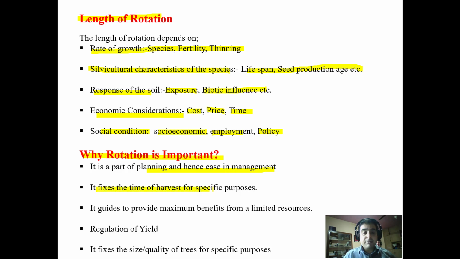It fixes the time of harvest for specific purposes. It guides to provide maximum benefits from a limited resource, and there is a regulation of yield. Yield is regulated, how much we have to take and how much we have not to take from any particular forest. And it fixes the size and quality of the trees for specific purposes.